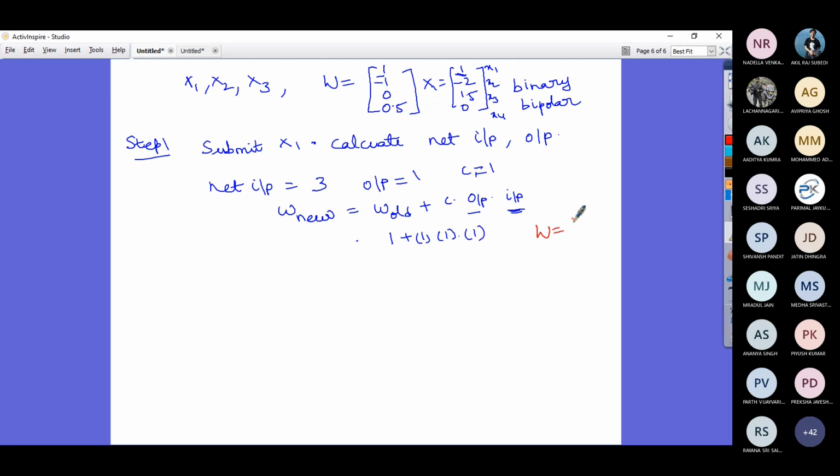So W is equal to, what is the value? In a similar manner, please tell me the new connection weights. For minus 1: minus 1 plus learning constant 1, output is 1, input is minus 2.